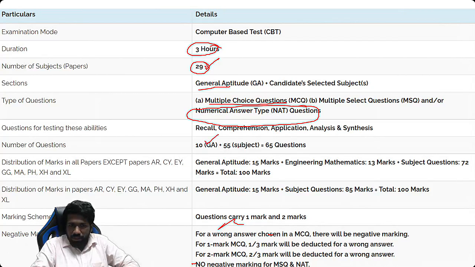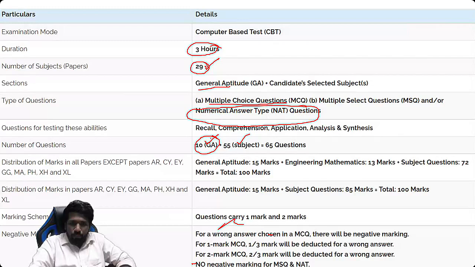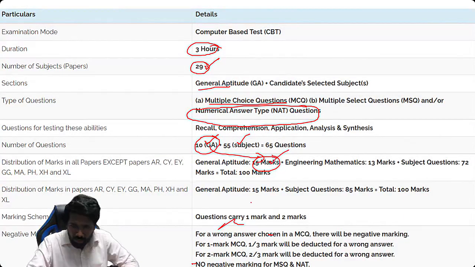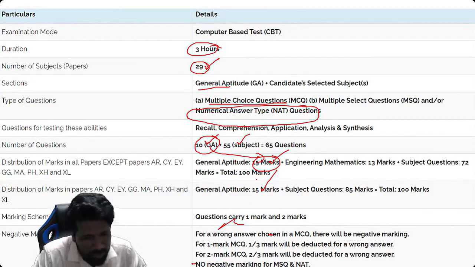So 10 questions general aptitude, 55 questions subject part. ये 10 questions की पूरी preparation हम इस course में करेंगे. 15 marks for these 10 questions. Other topics are different for different exams, but this 15 marks topic is the same. So no confusion you should have.